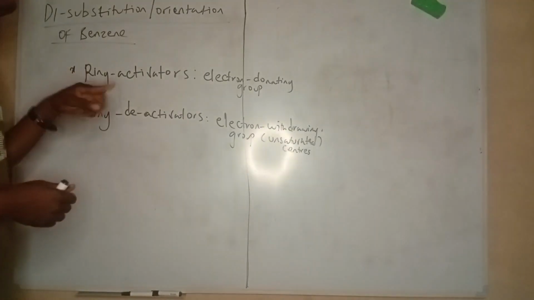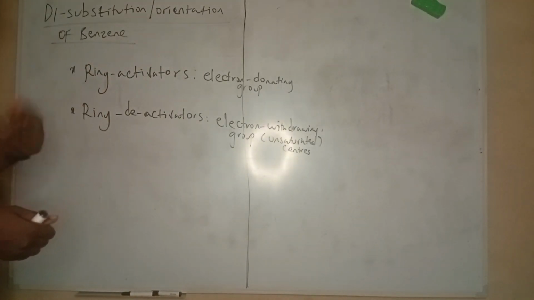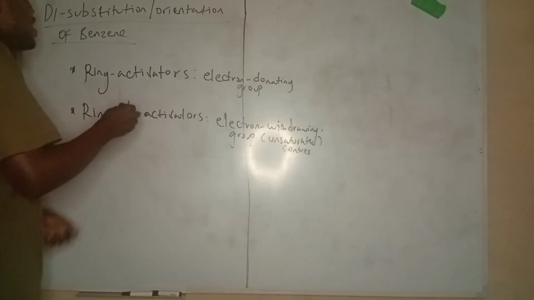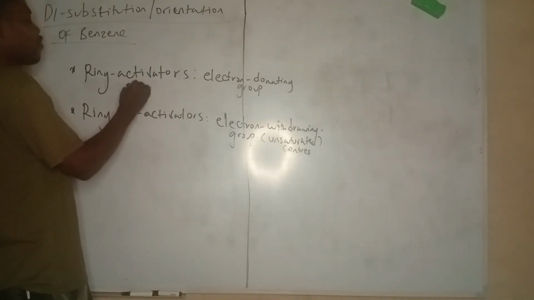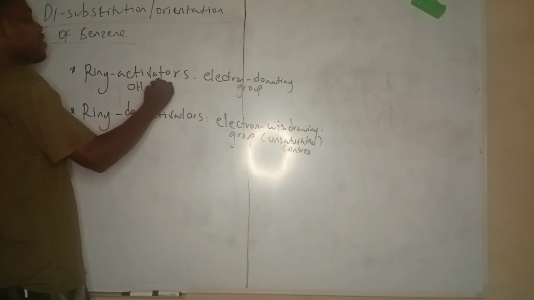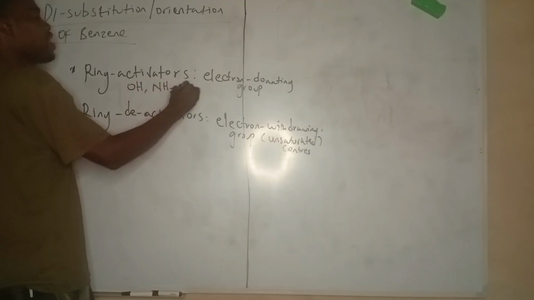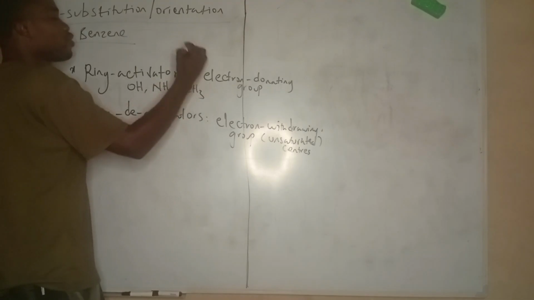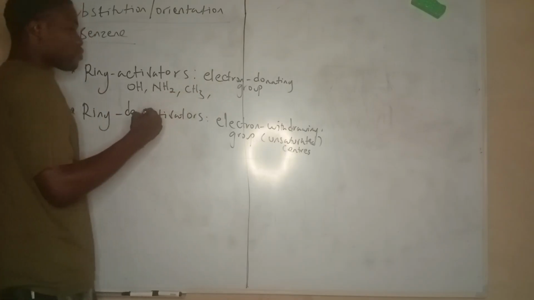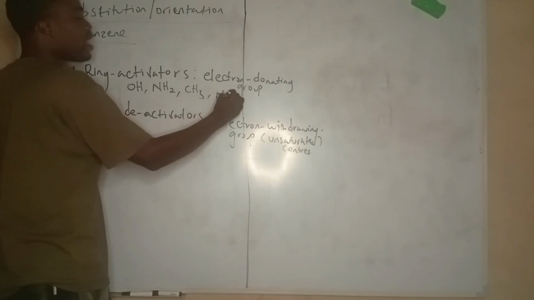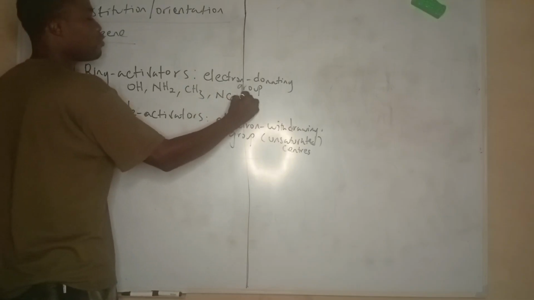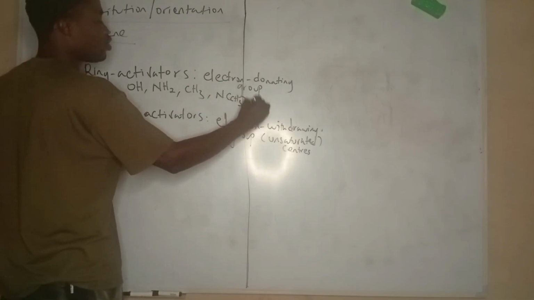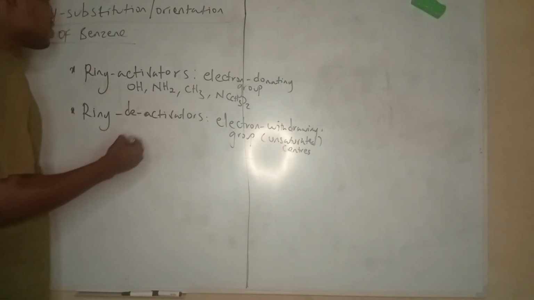For ring activators, we usually have OH, NH2, the alkyl group, and the amine groups, and so on.